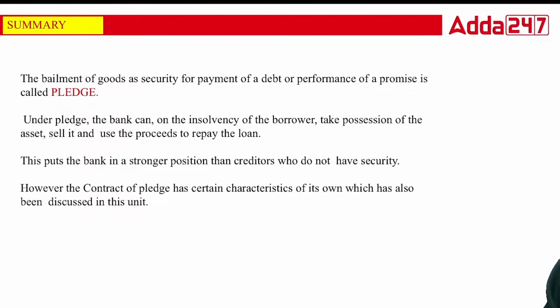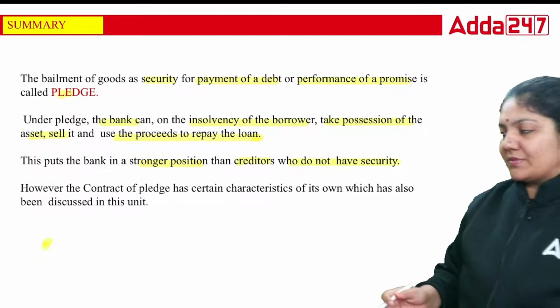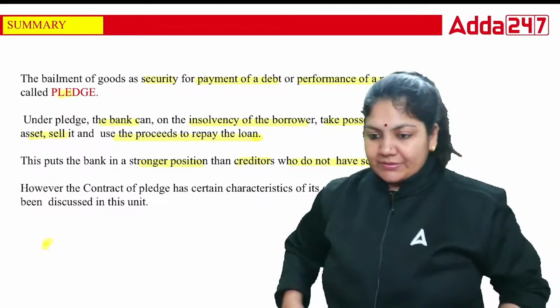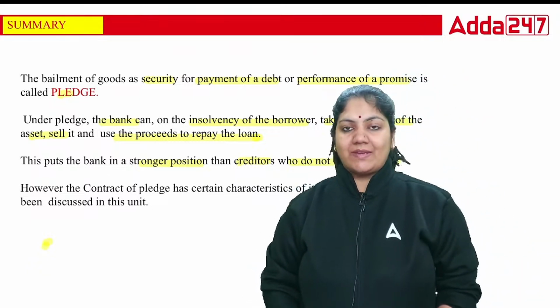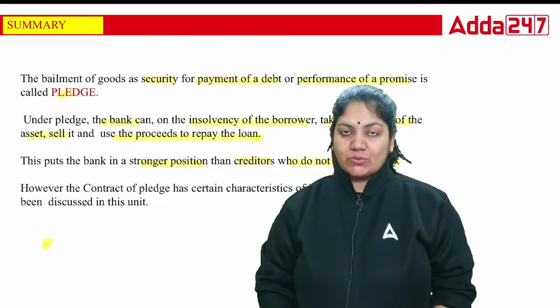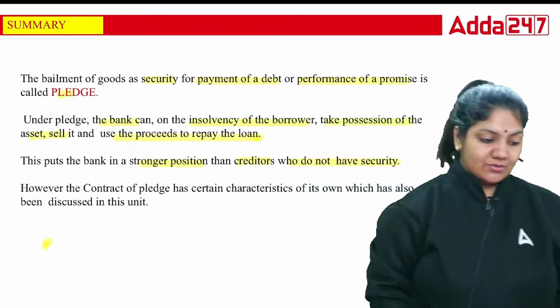Now, let's revise the summary. The bailment of goods as security for payment of debt and performance of a promise is called a pledge. Under a pledge, the bank can, on insolvency of the borrower, take possession of the asset, sell it, and use the proceeds to repay the loan. This puts the bank in a stronger position than a creditor who does not have security. Exactly. Suppose the bank is a creditor, the bank always takes security. Otherwise, if we take a loan from any other person, they do not. So that's why the bank is the strongest.